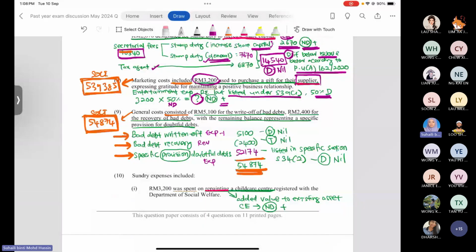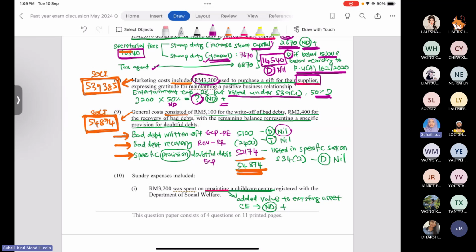Right. So bad debt written off is an expense, specifically a revenue expenditure. In taxation, revenue expenditure, if not listed in any specific section, falls under section 39, subsection 1, and is allowed for deduction. So no adjustment needed, we just record it as nil, as this amount already appears in the SOCI. But that recovery is a revenue, so this is a revenue receipt.